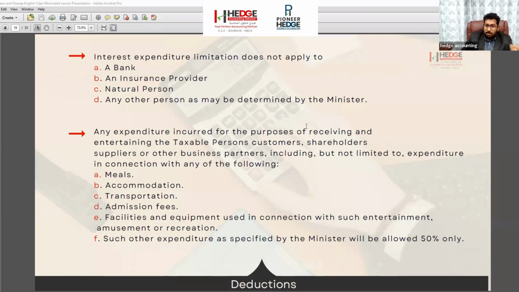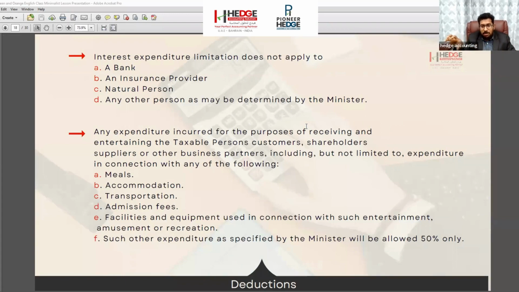If you are providing meals, food expense, accommodation, transportation, admission fees, anything you are paying to your customers, shareholders, suppliers, or any partners of the business. It includes your customers, shareholders, or suppliers. Let's say your customer is coming for a meeting, and if you are providing accommodation to them and paying 5,000 dirhams, you can claim in the tax return only 2,500, half of that amount.